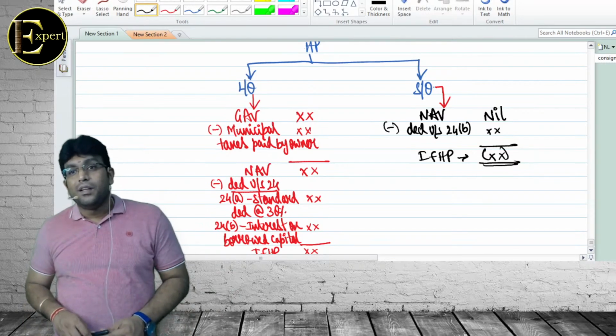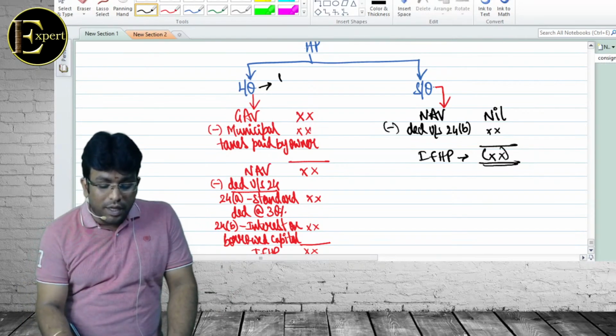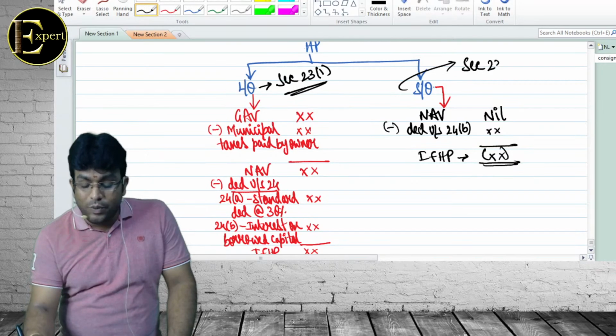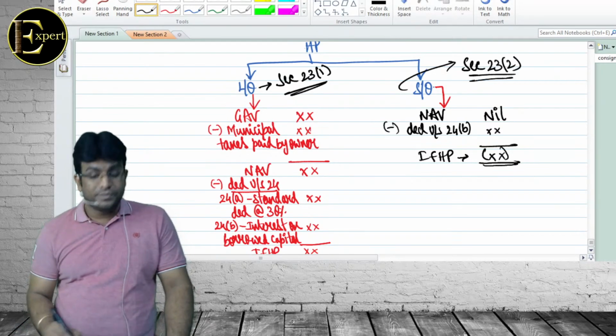And this story of let out is given by section 23 subsection 1. Self-occupied is given by section 23 subsection 2.